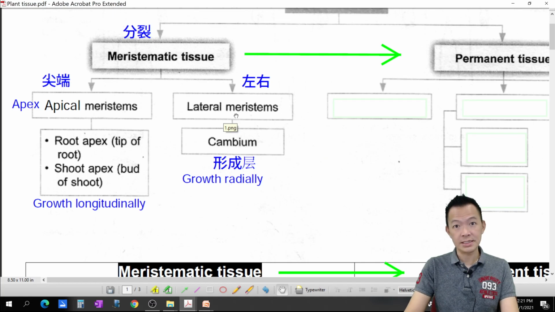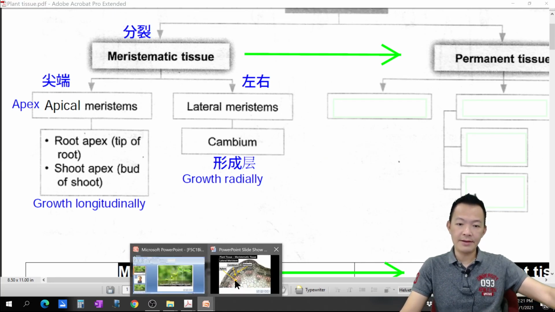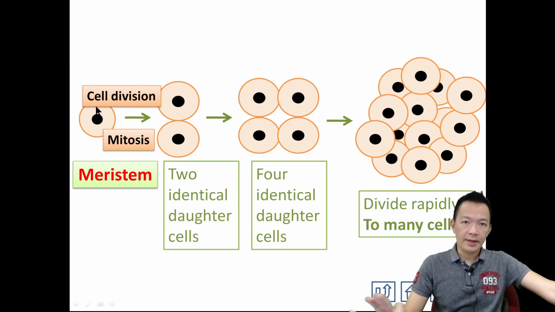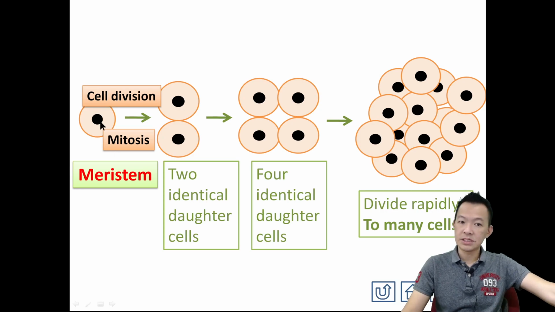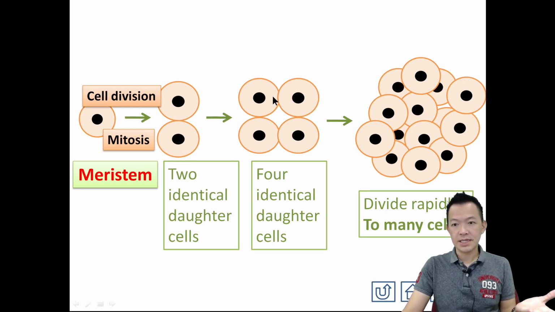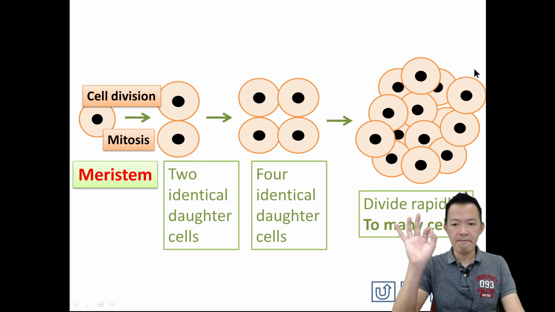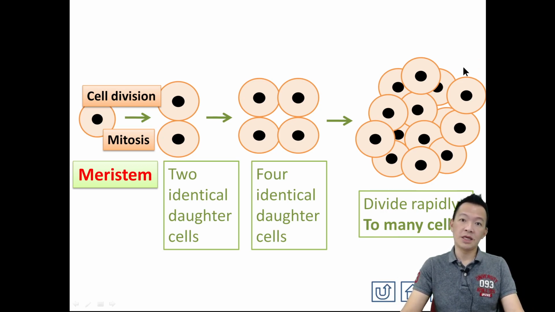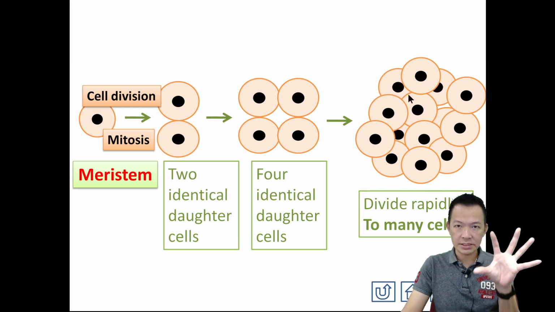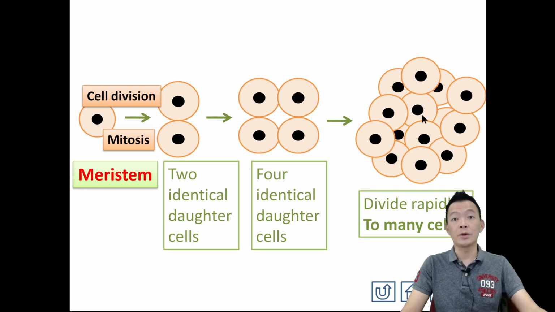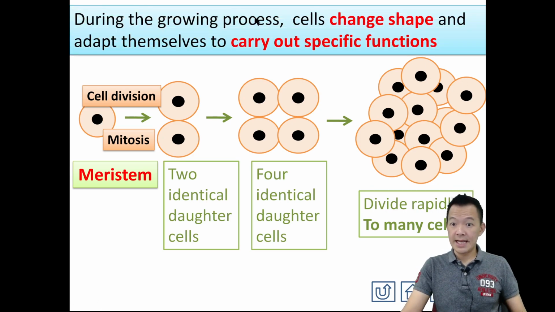这些制造出来的新细胞最后怎样呢？OK, 来，我们来看看。So, apical meristems or maybe meristematic tissue, they're having the mitosis, making the new cell, 它制造了新细胞。So the cell divides again, becomes the new cell. So they're making a lot of new cell, 制造了一大堆的新细胞。So what happened to the new cell? 这些细胞叫什么呢？Okay. So after this, they're going to grow. They're going to absorb the nutrient. 它们会吸收养分 and they're going to grow. So during the growing process, 这些一模一样的细胞 okay, they're going to grow.